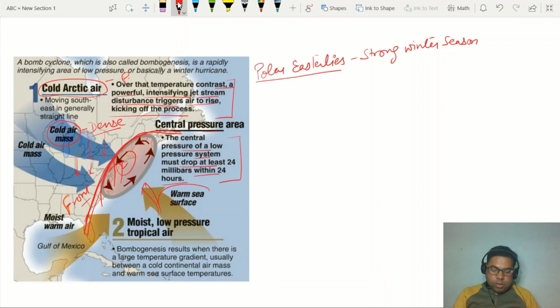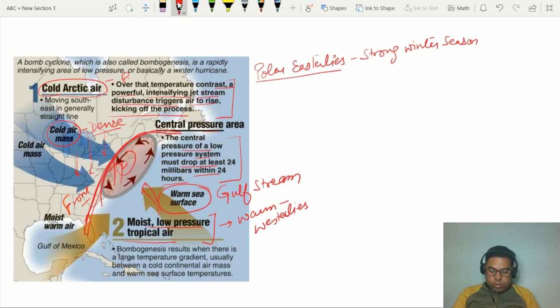This is the warm sea surface under the effect of the Gulf Stream, right? Moisture, low pressure, tropical air. So this is the same tropical air which is coming from the tropical region, which is warm in nature. This is the westerlies effect, right?